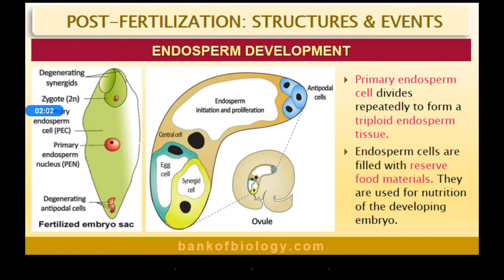So what is endosperm? As a result of fertilization, the primary endosperm cells undergo repeated division and form triploid endosperm tissue. As I already told you, the endosperm cells are filled with reserve food material. That means whatever nourishment or nutrition is required by the developing embryo will be provided by the endosperm.